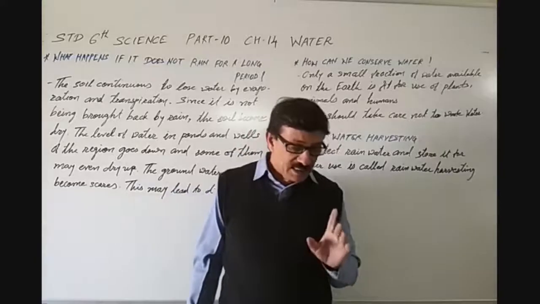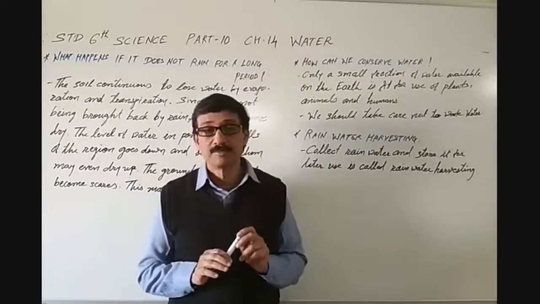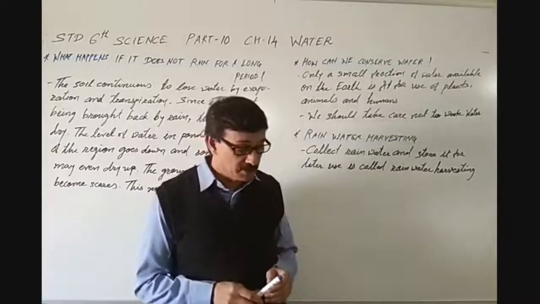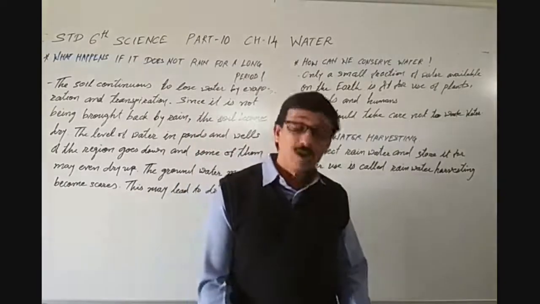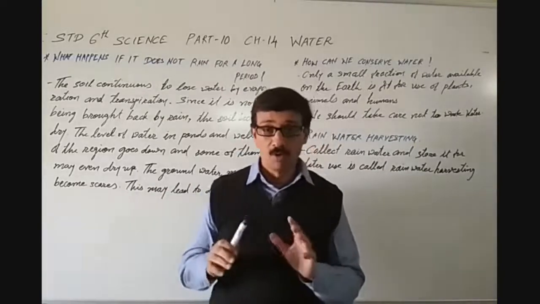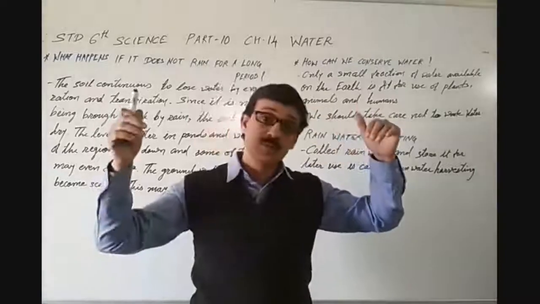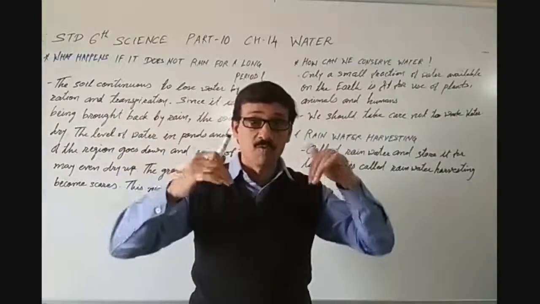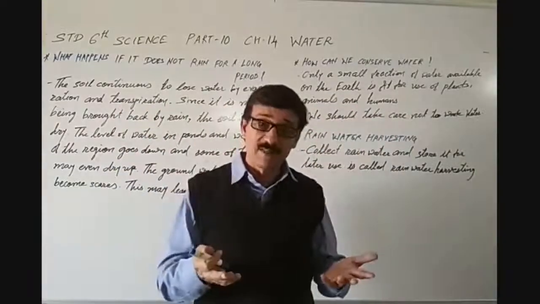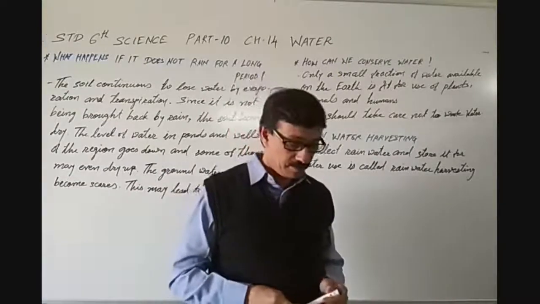Here two techniques of rainwater harvesting are discussed. Let's see the first one. Rooftop rainwater harvesting. The rainwater falls on a rooftop, and that is the way of harvesting that rooftop water.